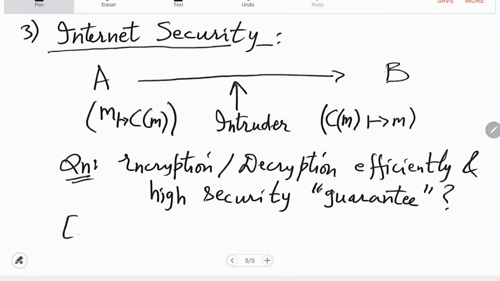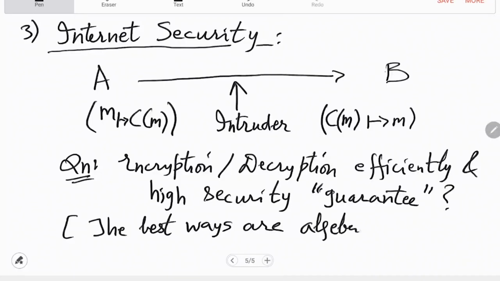So again, here also the best ways are, in fact not just the best ways, there are no other ways. Every protocol uses some bit of algebra or number theory. Any questions?